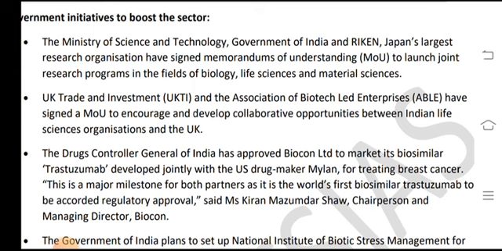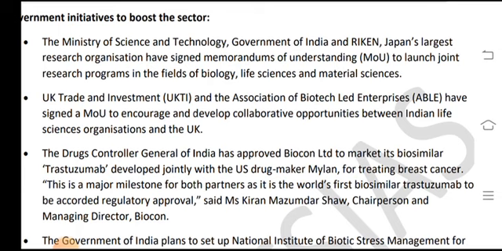UK Trade and Investment (UKTI) and the Association of Biotechnology Led Enterprises (ABLE) have signed an MOU to encourage and develop collaborative opportunities between Indian life sciences organizations and the UK.